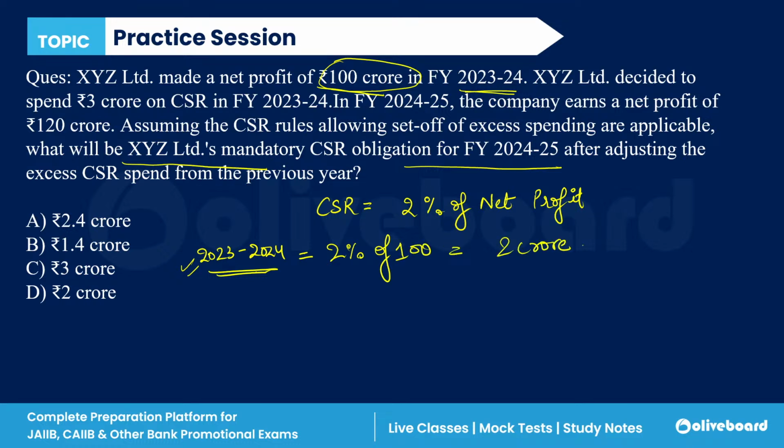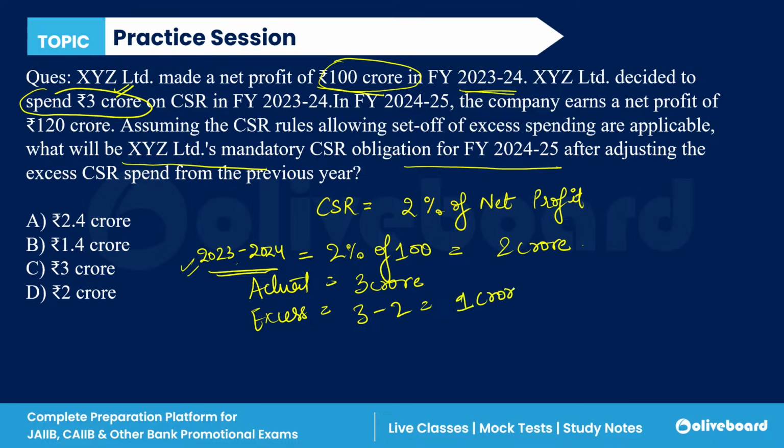But the company decided to spend 3 crore on CSR. The excess they have spent is 3 minus 2, that is 1 crore, which needs to be adjusted in the future.